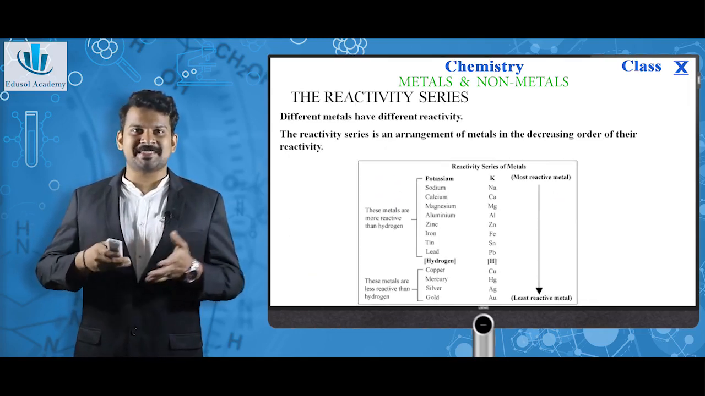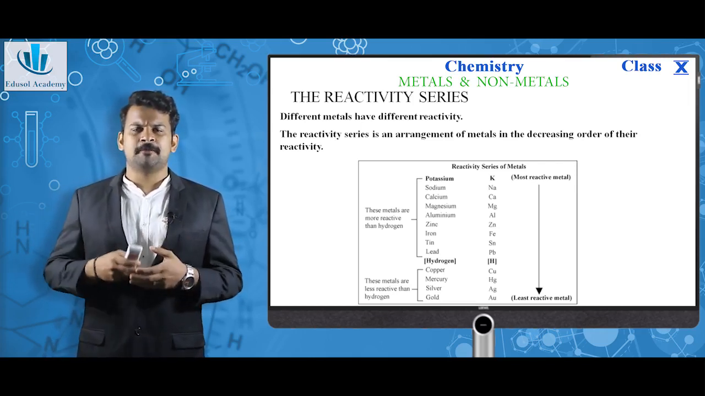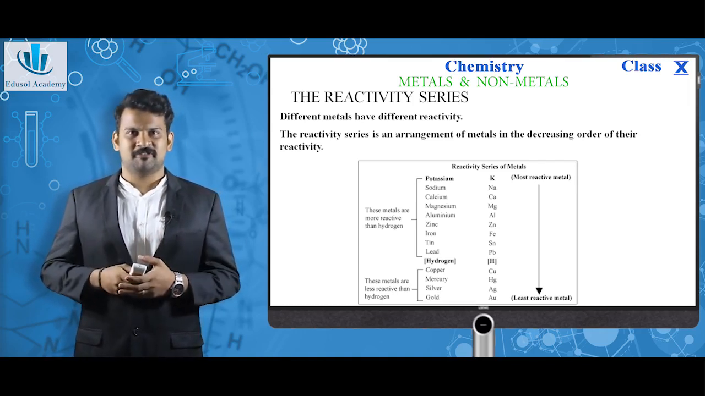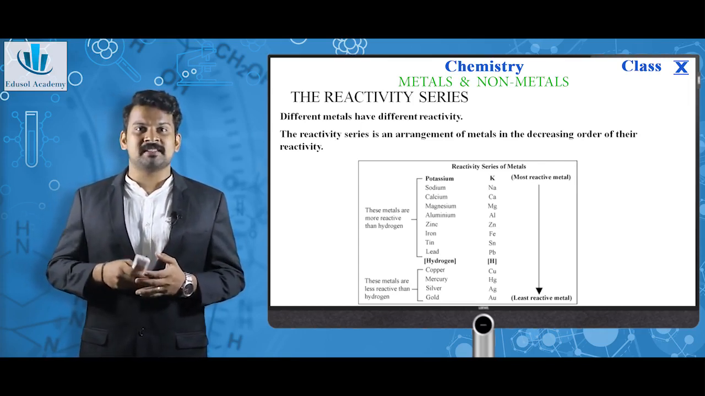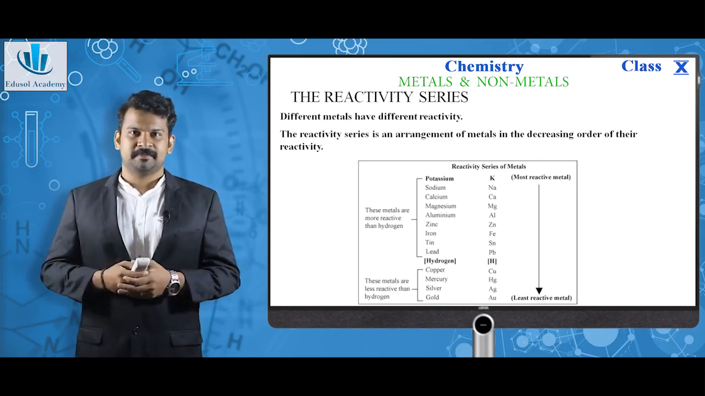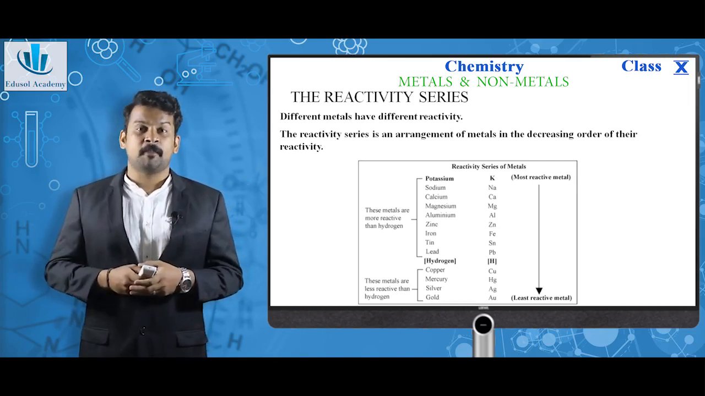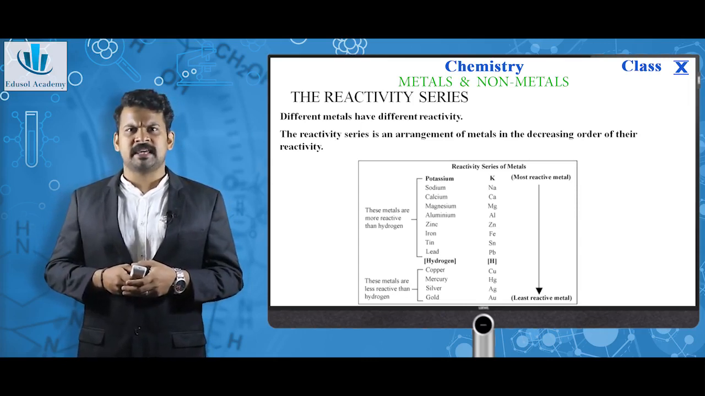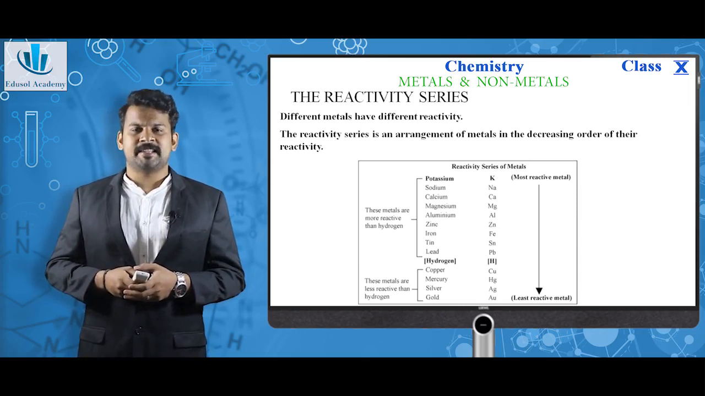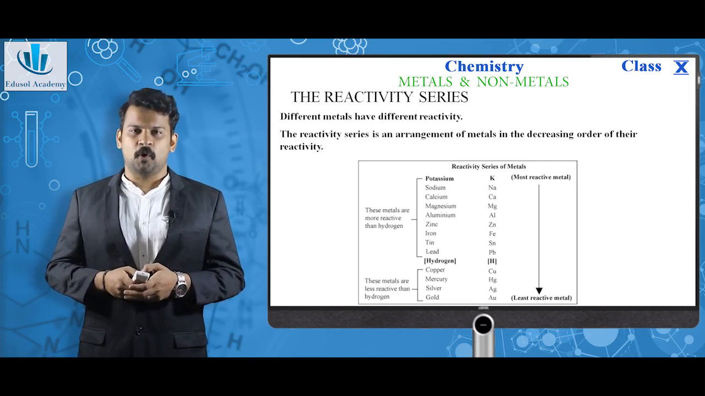Next, the reactivity series. As the name suggests, it is a series showing the different reactivity of elements. Different metals have different reactivity, right? The reactivity series is an arrangement of metals in the decreasing order of their reactivity. As you can see here, this is the reactivity series of metals: potassium, sodium, calcium, magnesium, aluminium, zinc, iron, tin, lead, copper, mercury, silver, gold.